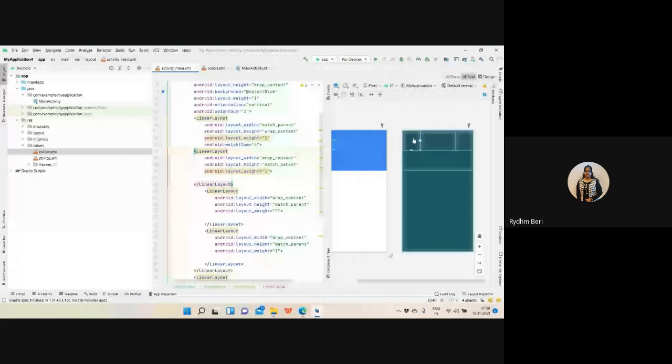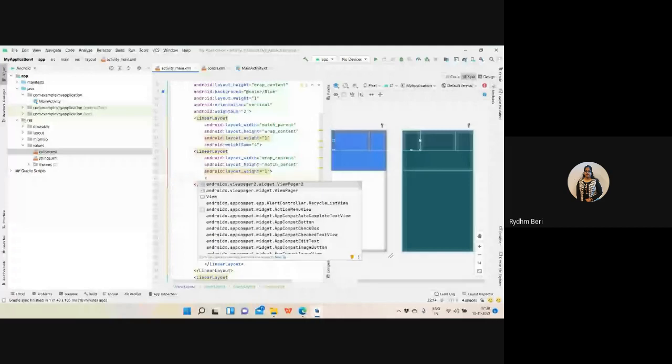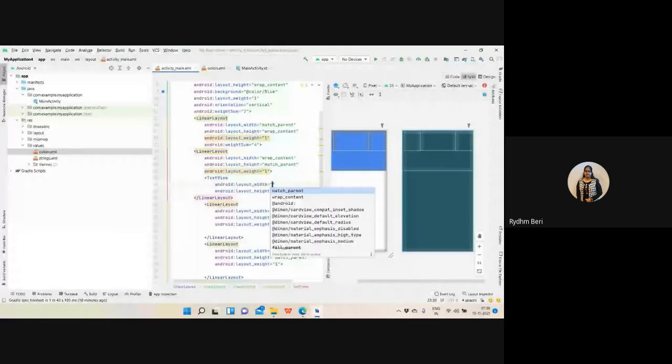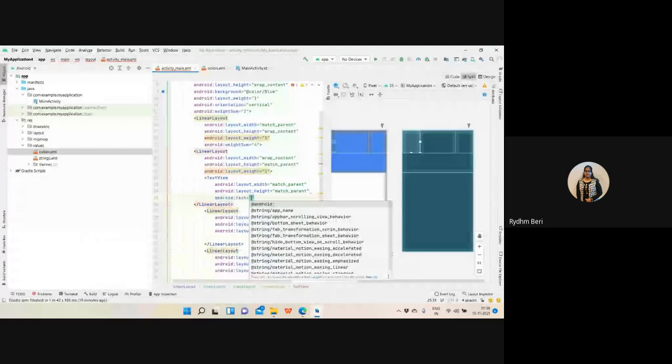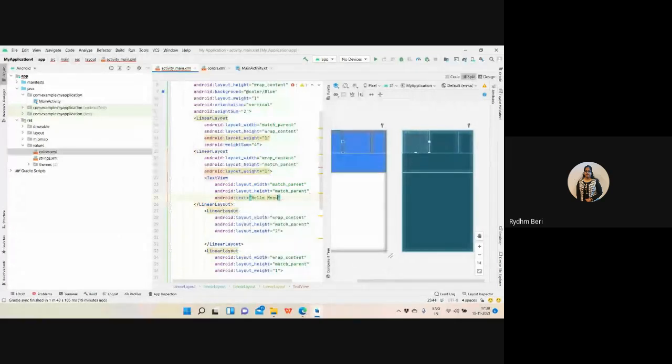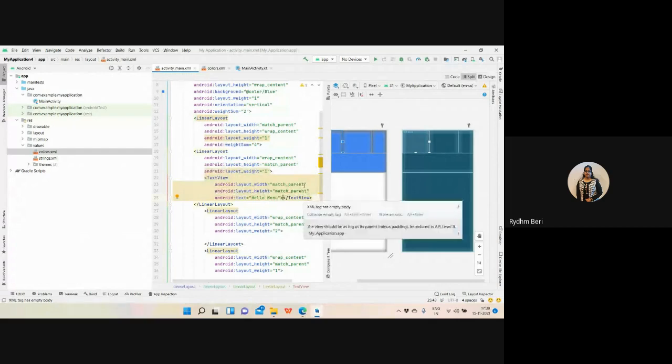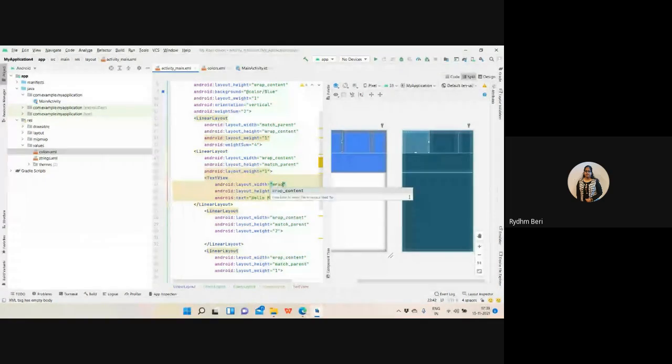So let me move here. I need to have the menu inside this. So let me have any text view. For the text view, I want to have the width as match parent and height as match parent. Okay. And I'm saying the text of this text view will be hello menu. Right? Now I can have the width as wrap content. So as per that, my component is arranged.